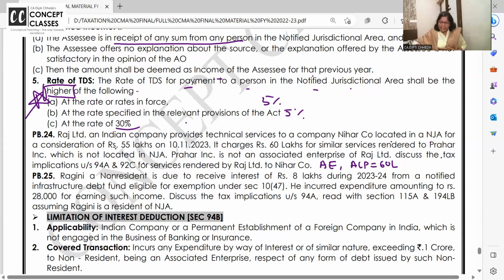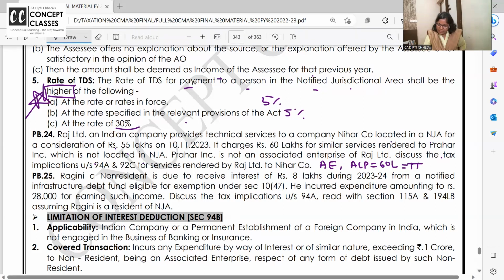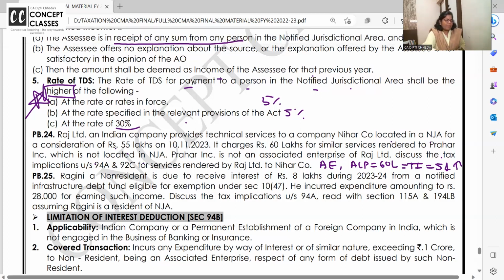We are providing technical services at 55 lakhs. बट दूसरों को कितने दे रहे हैं? 60 है, तो हमारी total income कितने से बढ़ जाएगी? 5 lakhs. 5 लाख से total income बढ़ जाएगी. Please read it. Just 10 minutes more and topic will be over. Please write it and ask me if you have any doubts.